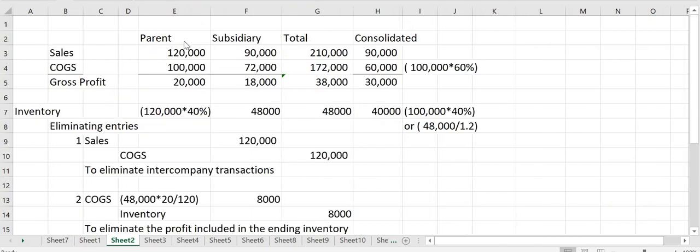Assuming yun lang yung transactions between the parent and subsidiary, for the purpose of the discussion, the parent will report sales of 120,000 and cost of goods sold of 100,000, recording gross profit of 20,000. Also, the subsidiary will report sales of 90,000 and cost of goods sold of 72,000 for gross profit of 18,000.